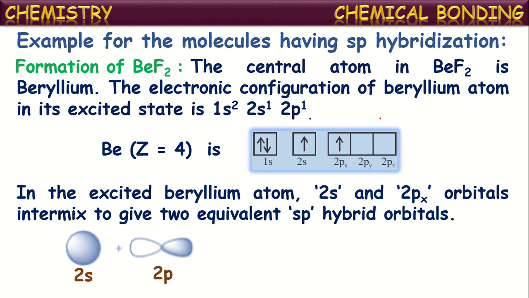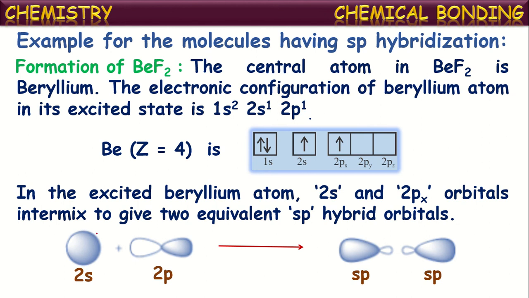But once they intermix, two energetically equivalent hybrid orbitals are formed which have the same shape. Those new orbitals are called sp hybrid orbitals.